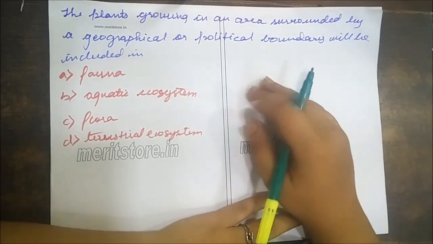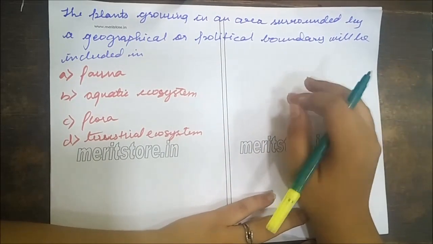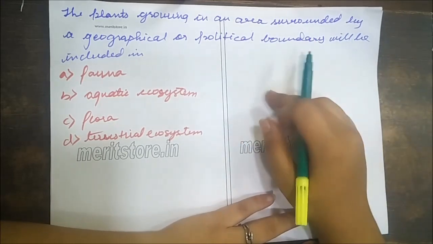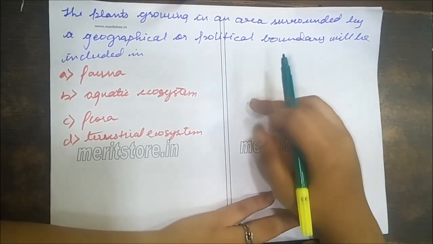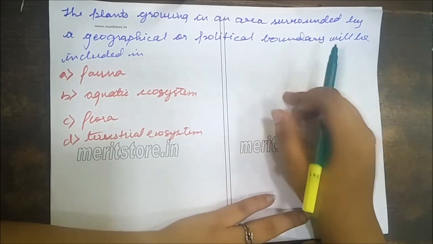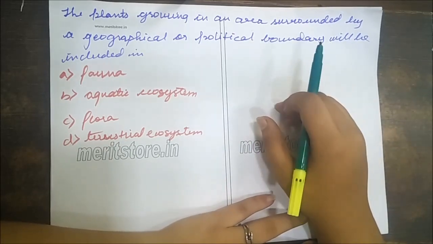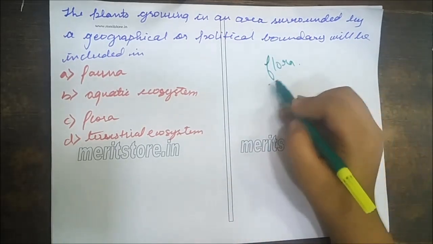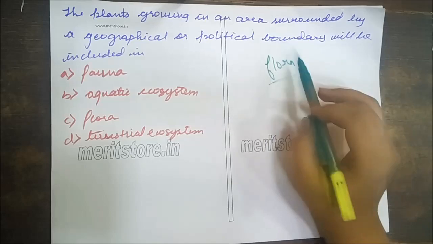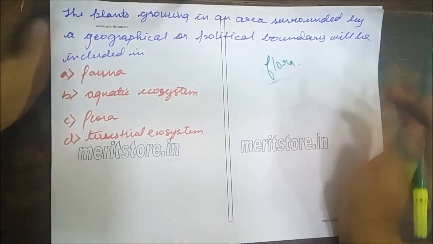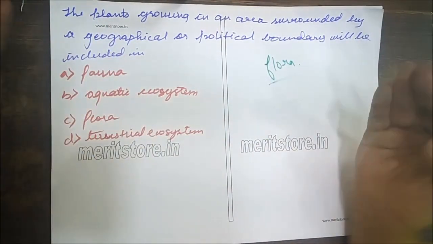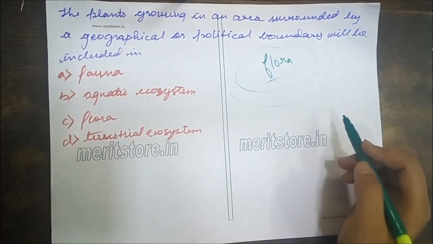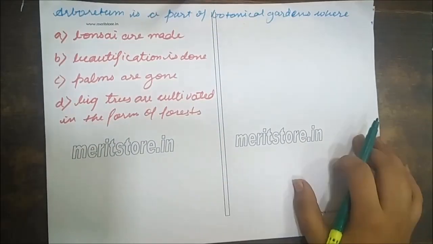And the question is, the plants growing in an area surrounded by a geographical or political boundary will be included in fauna, aquatic ecosystem, flora, or terrestrial ecosystem. And the answer for this is flora. Flora means these plants grow in an area surrounded by geographical or political boundaries, which includes flora. And this is the right answer.